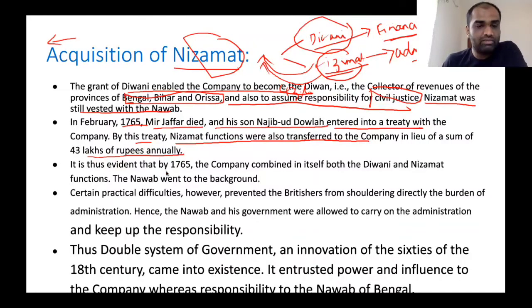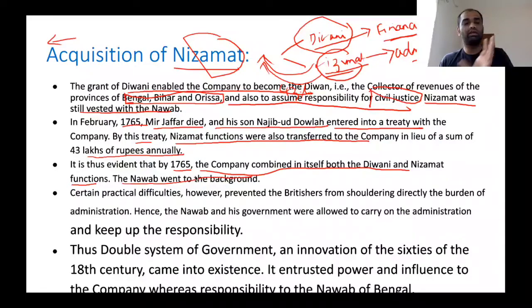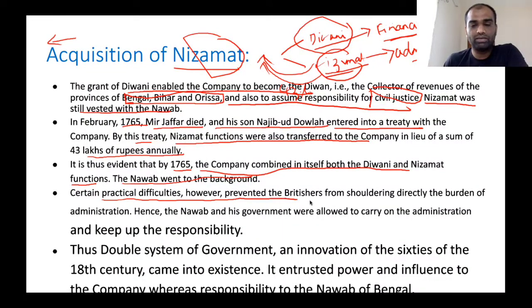It is thus evident that by 1765 the company combined in itself both Diwani as well as Nizamat functions, and the Nawab went into the background. From 1765 onwards, the real power went to the English East India Company. Certain practical difficulties, however, prevented the Britishers from directly shouldering the burden of administration. Hence, the Nawab and his government were allowed to carry on the administration and keep up the responsibility.